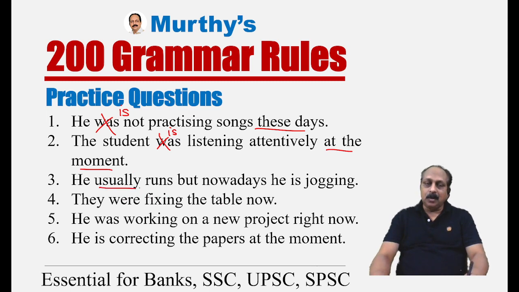He usually runs, but nowadays he is jogging. He usually runs. Usually goes with present tense, habitual action. Here it is in present, no problem. But nowadays, if you see the word nowadays, exceptions are there for these days and nowadays, but you have to understand the context. Then you should use present continuous. But nowadays, he is jogging. No error. Sentence is correct.